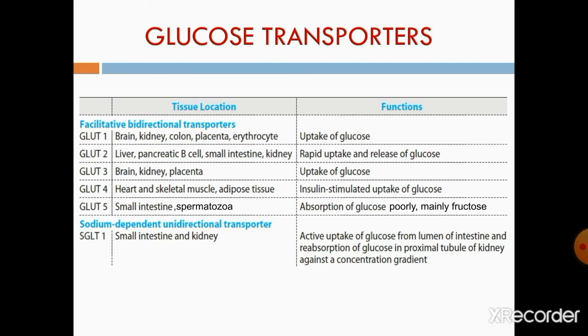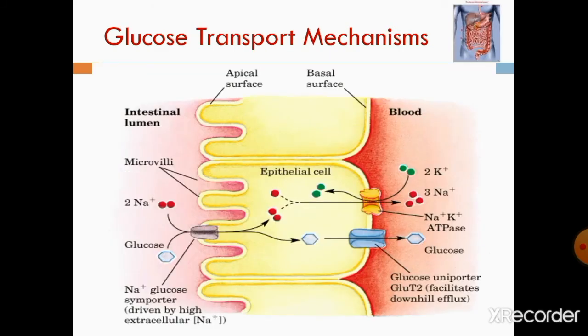Then you have the sodium dependent unidirectional transporter that is found in small intestine and kidney. There is an active uptake of glucose from the lumen of the intestine and reabsorption of glucose in the proximal tubule of the kidney against a concentration gradient. So how does this glucose transport mechanism work? Let's see.